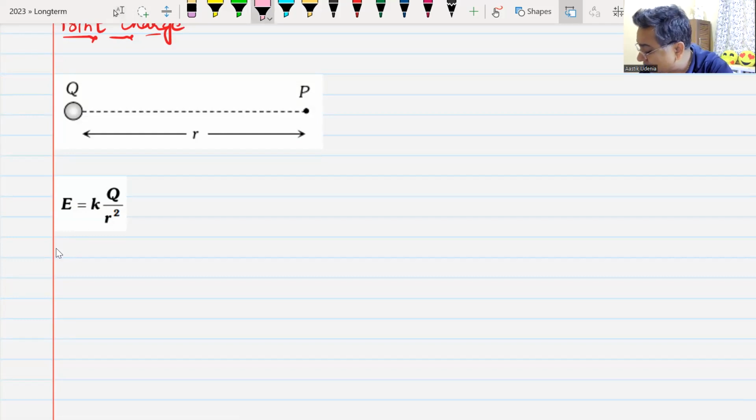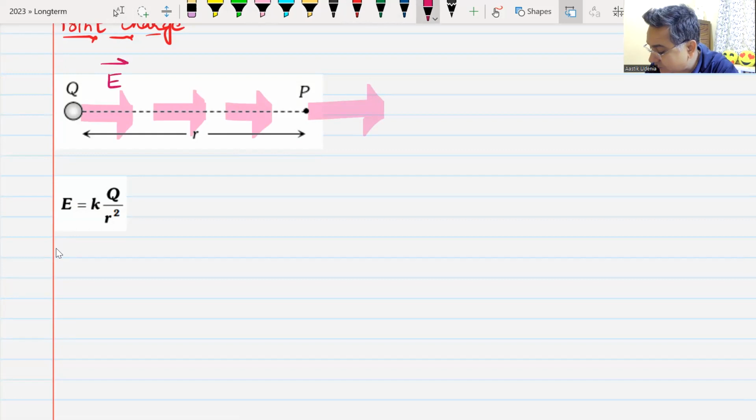And this electric field due to this point charge is moving in this direction. This is the direction of your electric field. Electric field is moving like this.